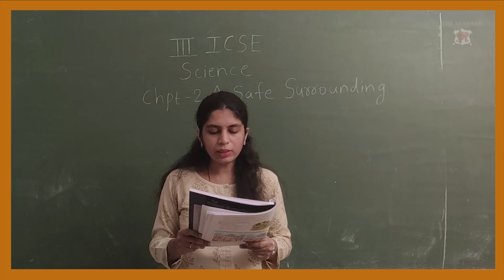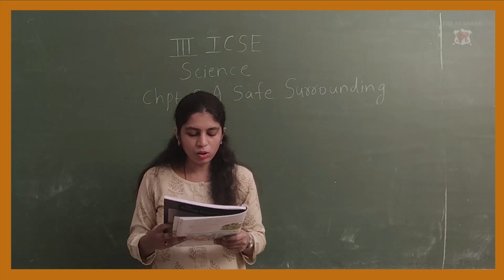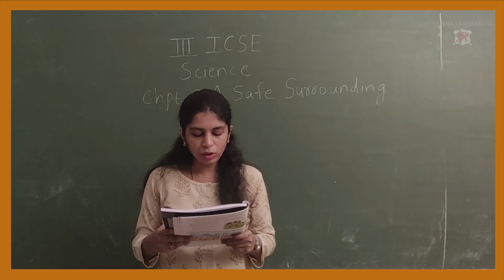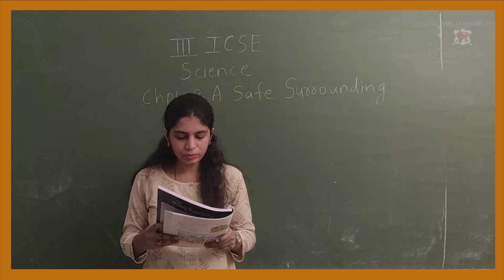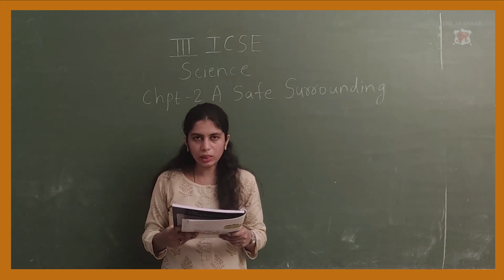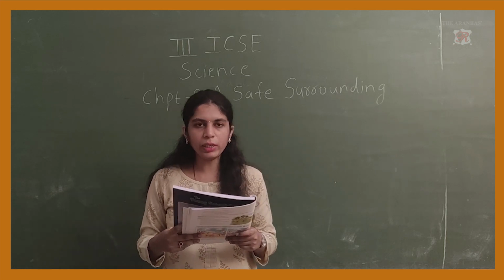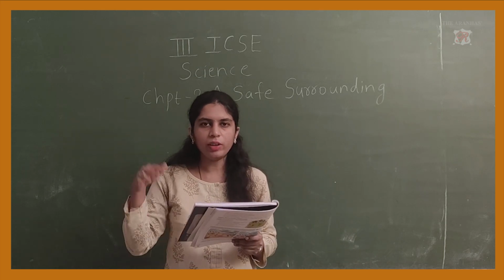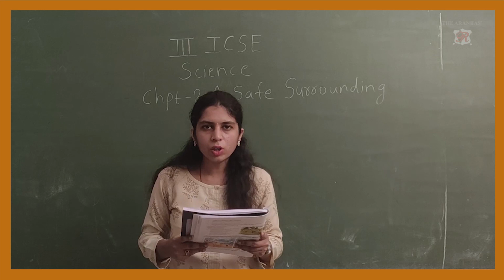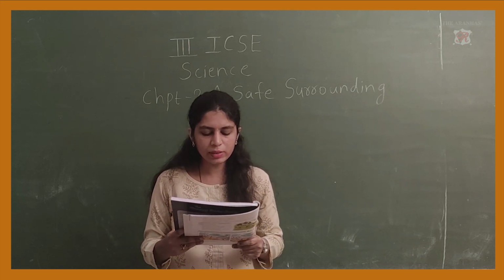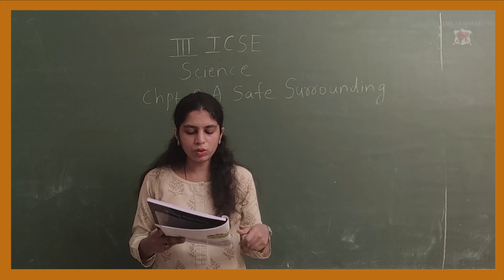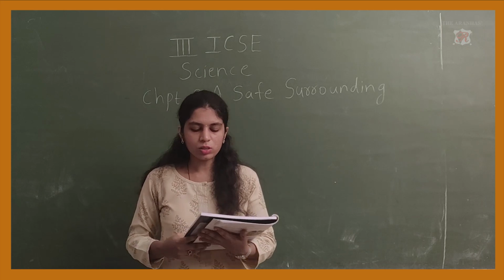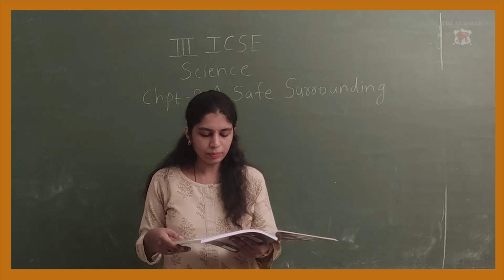Keep to your left while cycling. While cycling, you should always keep yourself to the left side. Signal before turning left or right. You should give some indicator before turning left or right. You should not directly take a left or right turn because a vehicle may be coming from behind. They should know where you want to move. Always wear seat belts when traveling by car. Now you should always wear seat belts when traveling by a car, so they provide you safety.